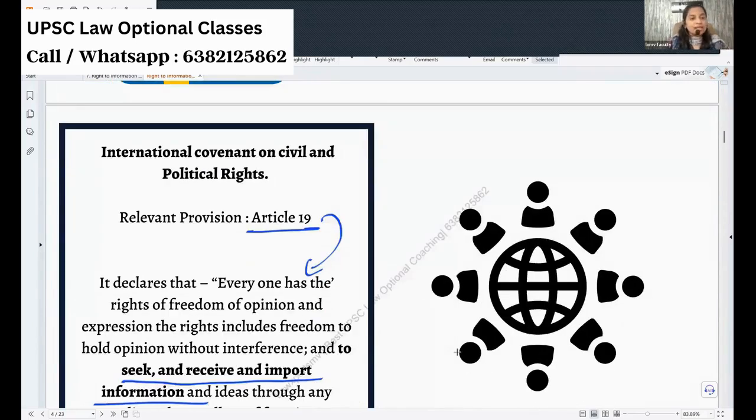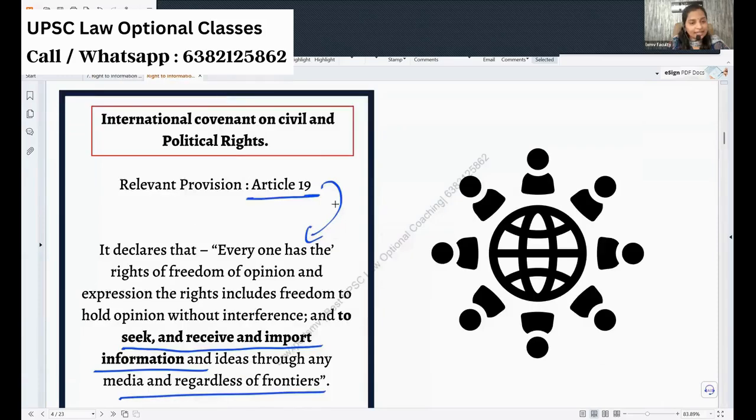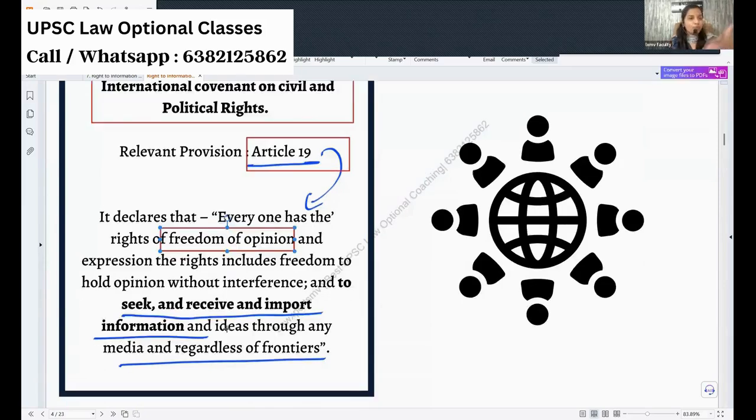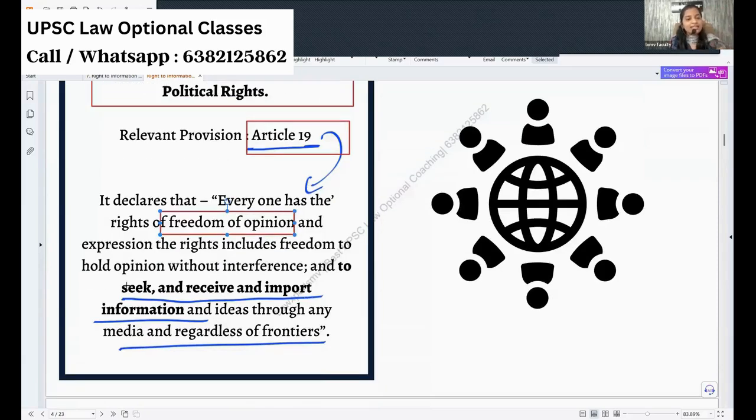Now, coming to International Covenant on Civil and Political Rights, if you're talking about that, Article 19 is the related provision. It says that everyone, everyone in the world has freedom of opinion, and this freedom of opinion is related to freedom to seek information. So it gives the two sides of the same coin. See, everyone can give freedom of opinion.